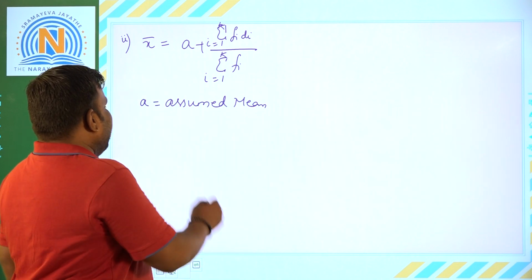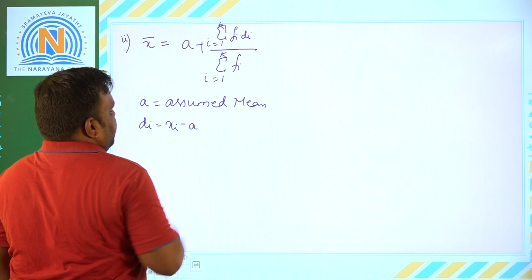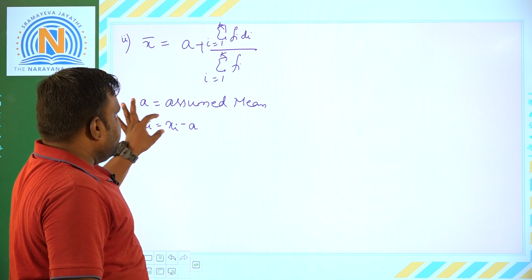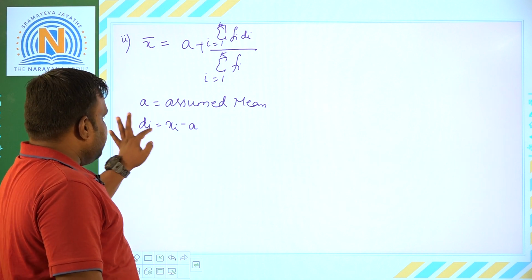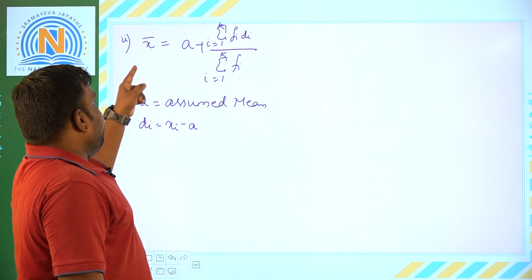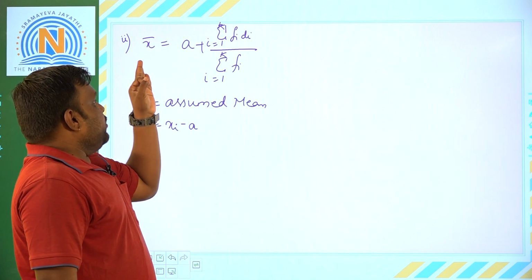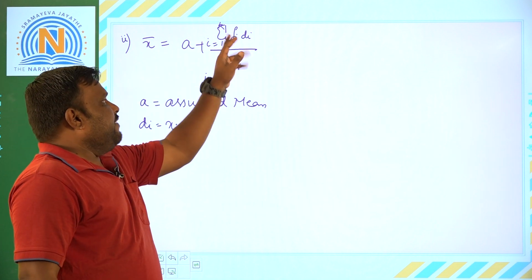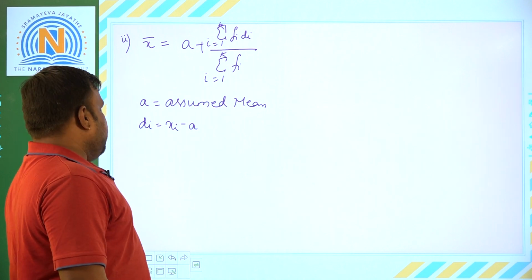Next, di is nothing but the difference, that is xi minus a. It is the deviation of xi from a for the ith class. For each class, di is equal to xi minus a, which is called the deviation. So for the assumed mean method, the formula used is x bar is equal to a plus the summation of i equal to 1 to k of fi di by the summation of i equal to 1 to k of fi. This is the formula used.